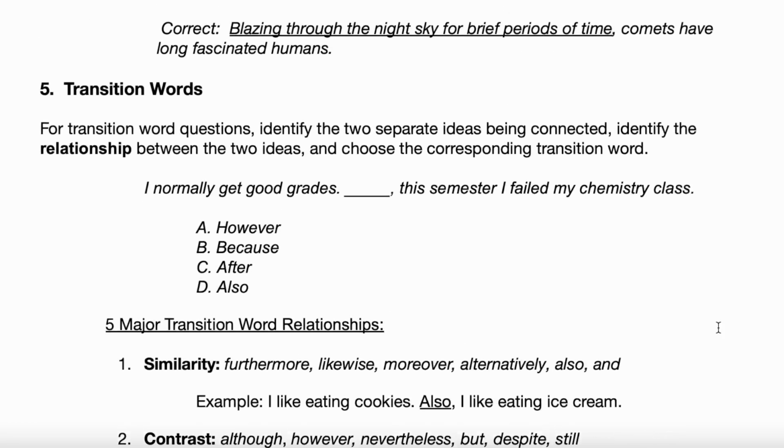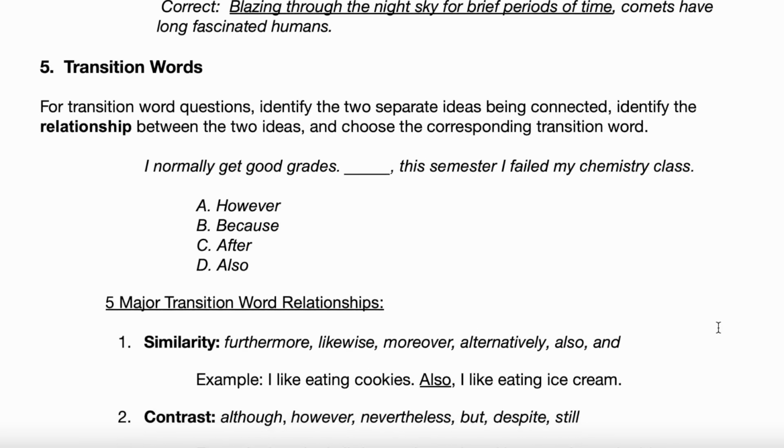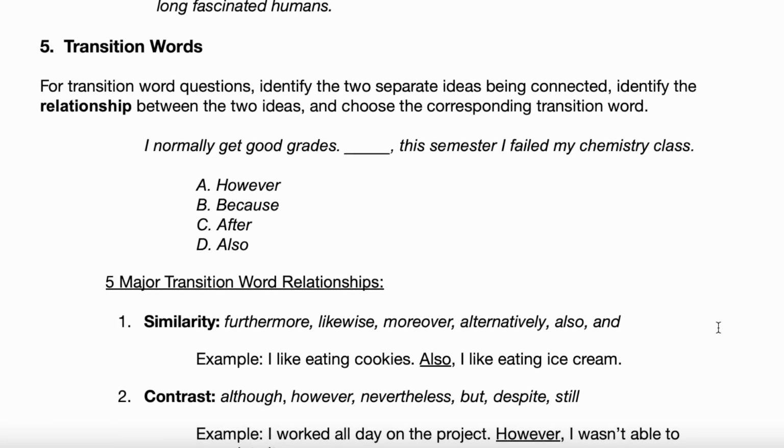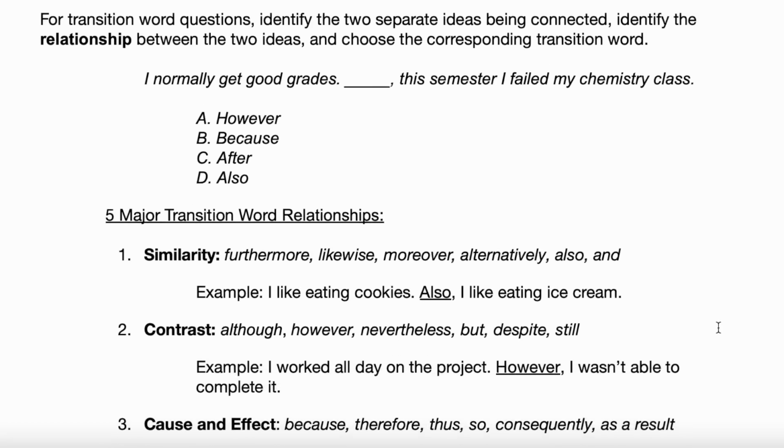So let's go back to the example there of I normally get good grades. So that's the first idea. I normally get good grades. And then the second idea is this semester I failed my chemistry class. Do you see the relationship between those 2 ideas? Is that similarity or contrast or cause and effect or providing examples or sequence? They're contrasting. Definitely contrasting, right? Normally you get good grades, but in this case, there's sort of an exception. This semester I failed my chemistry class. So we need a contrast transition word. There's only one contrast transition word here. Do you see which one it is?